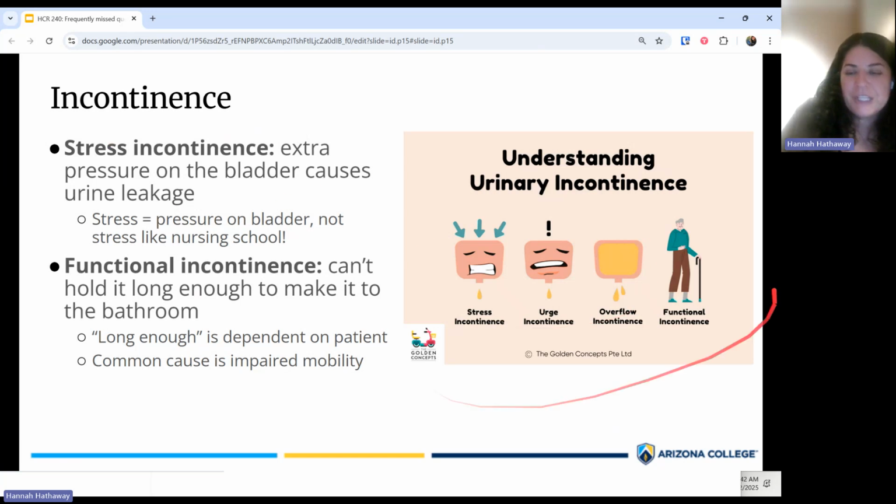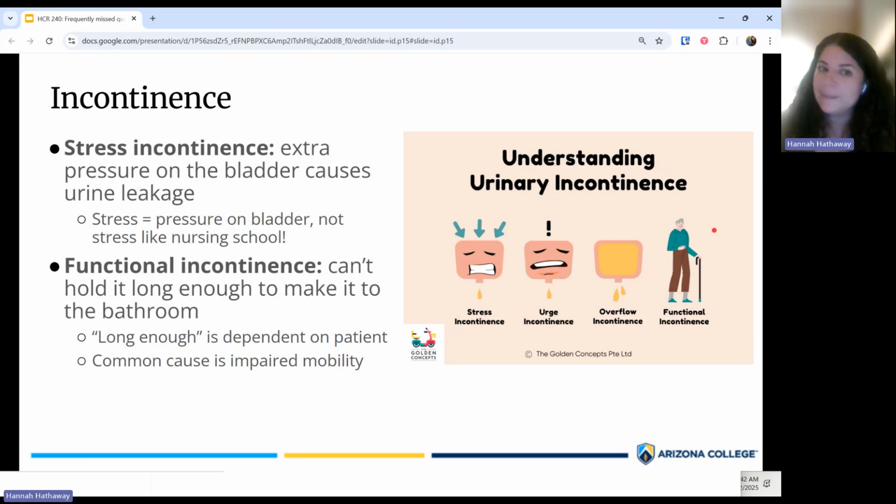I like this picture here because it really helps you see the different types. You can see pressure on the bladder, and the bladder just goes, ah, and a little pee comes out. For functional incontinence, we have a picture of an older gentleman here. Functional incontinence is because someone has the ability to regulate their bladder, but they just can't get to the bathroom quickly enough. This could happen to anyone.